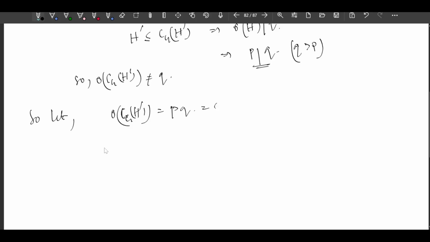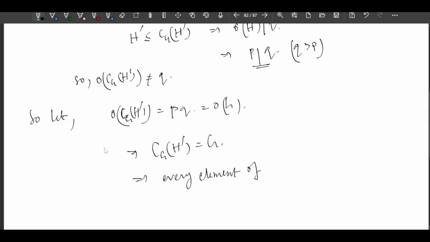This is equal to the order of G. This implies C_G(H') is nothing but the whole group G. This implies every element of G commutes with every element of H', right?